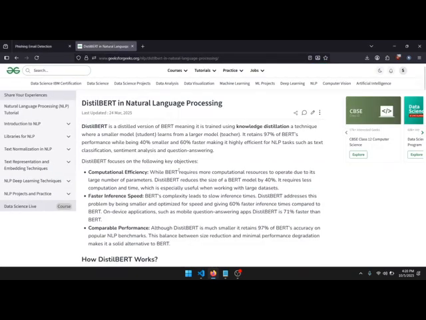We're using the DistilBERT model, a distilled version of BERT trained using knowledge distillation. BERT is a model that was released by Google back in 2018, which stands for Bidirectional Encoder Representations from Transformers. Now let's take a look at this very important metric. It retains 97% of BERT's performance while being 40% smaller and 60% faster, making it highly efficient for NLP tasks such as text classification, sentiment analysis, and question answering.